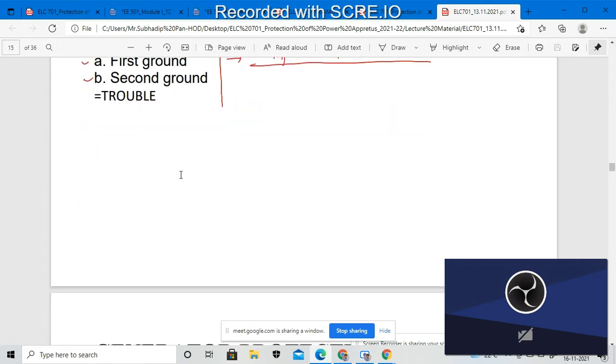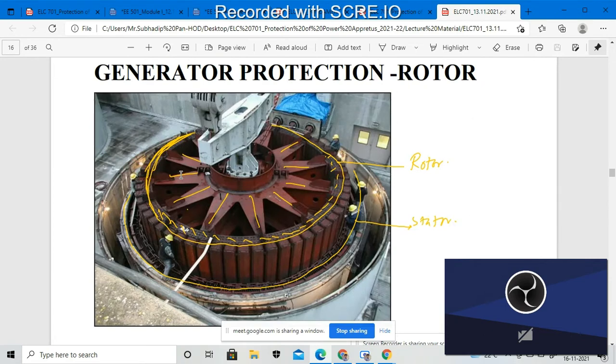So this is the figure where we see the rotor segment. This will be the maintenance operation taken by the maintenance engineer. They are doing the operation of the rotor segment.